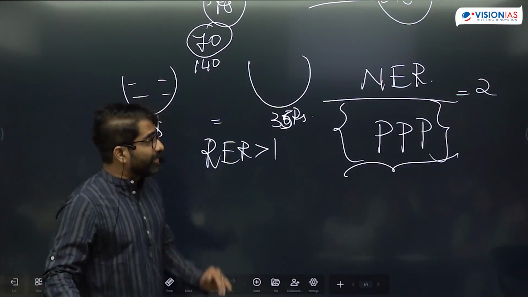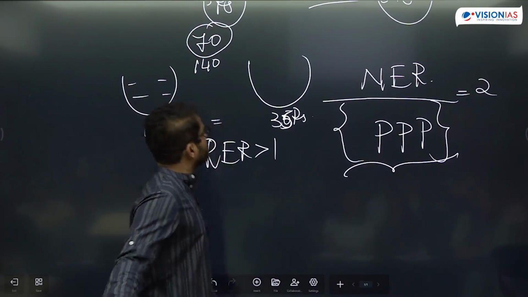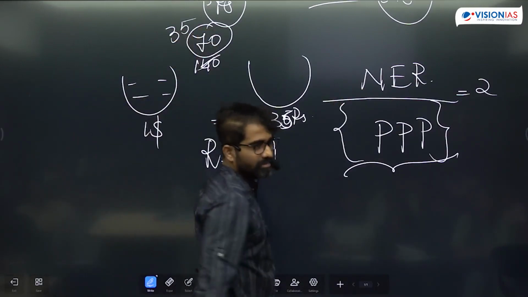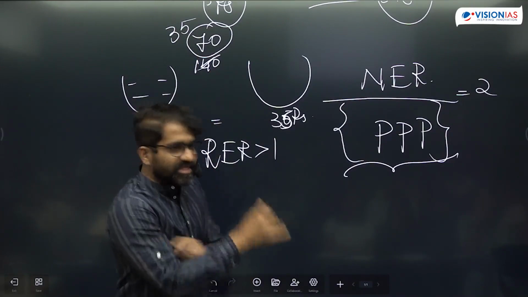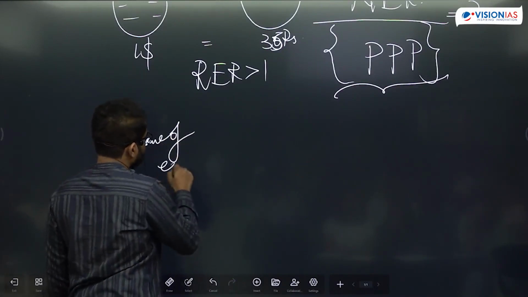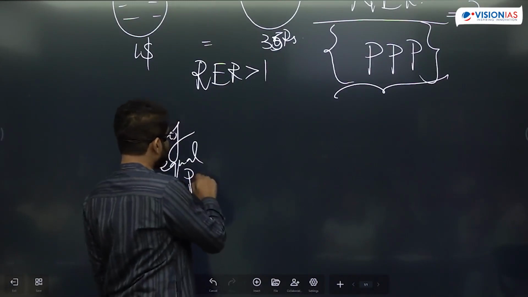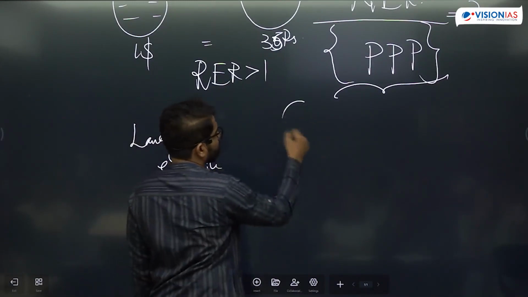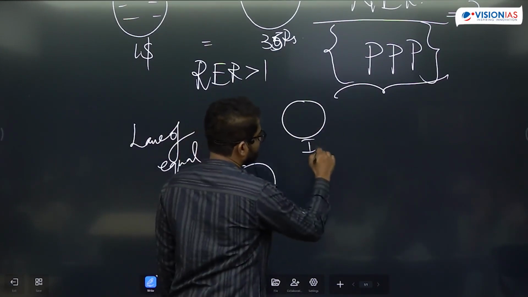Okay, so it depends on this number. Suppose this becomes 35, then both will become the same. Then there is no trade. This is called the law of equal price. Over a period of time, this is what happens between two countries, let's say the US and India.